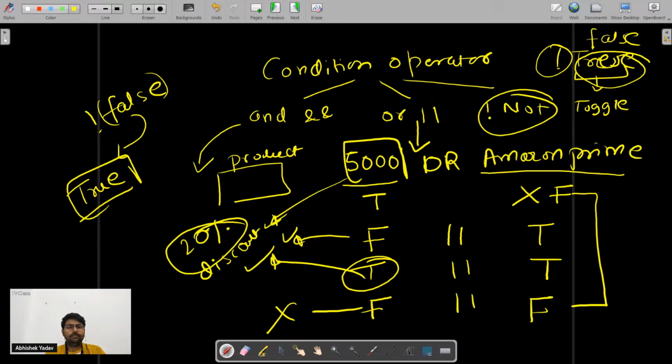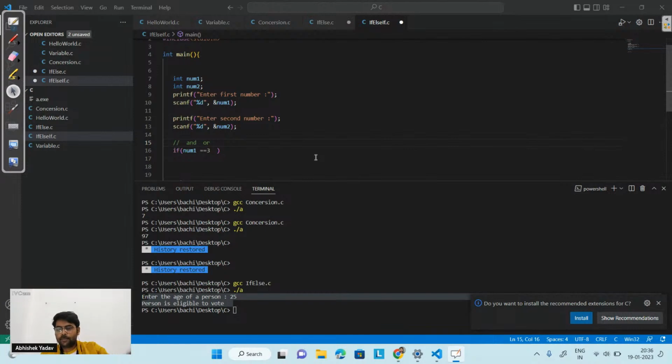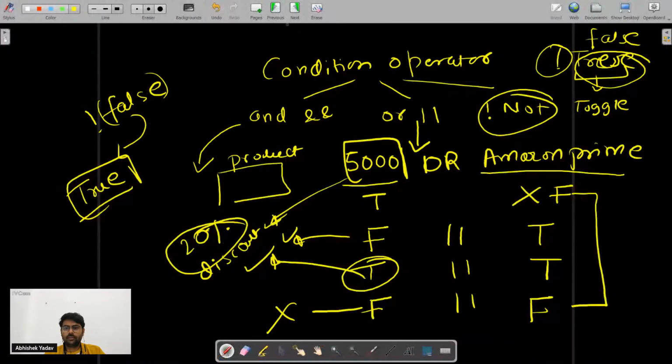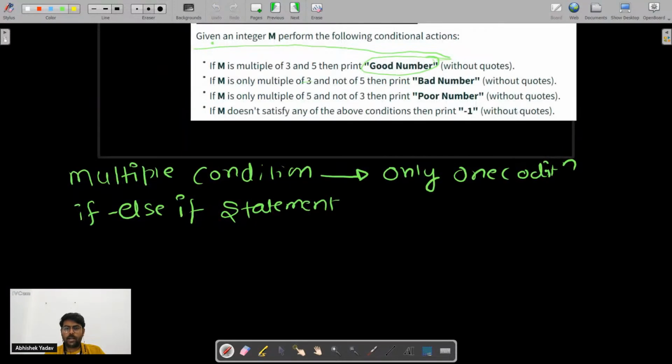Let's move to the problem statement now. So here you are saying, if my num1 is 3 and num2 is 5, then you are saying the number is a good number here. This one, right? What we want: if m is a multiple of 3 and 5, then print good number.